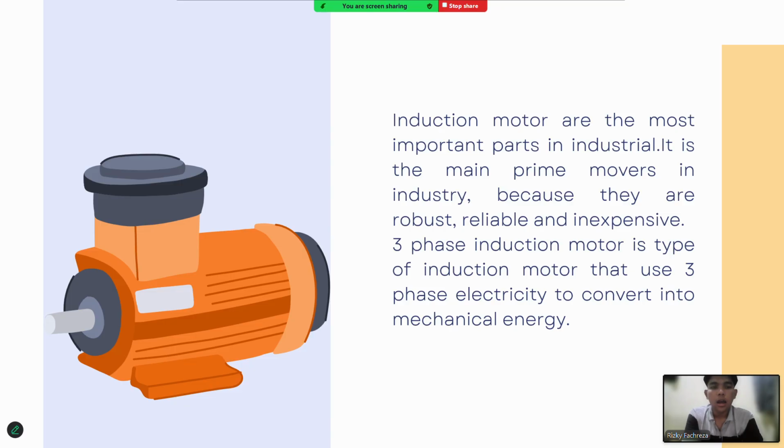However, despite their advantages, three-phase induction motors have one critical issue, especially during startup, which is high inrush current. This current can cause several serious problems, such as sudden voltage drop in the electrical network, overheating of motor windings, mechanical stress on shaft and bearings, and disturbance to other electrical equipment connected to the same power line.